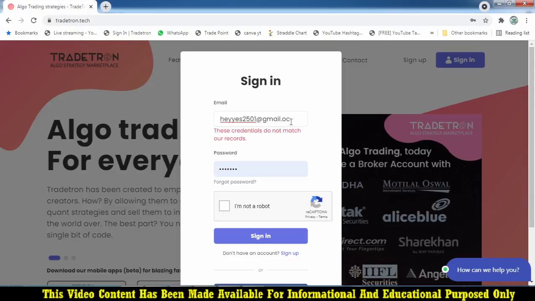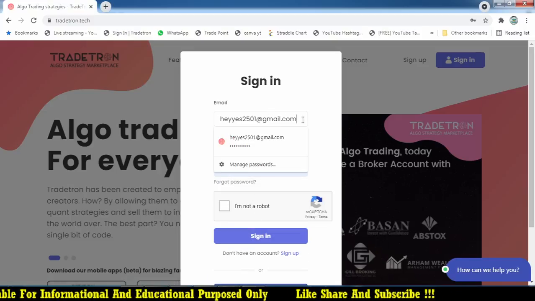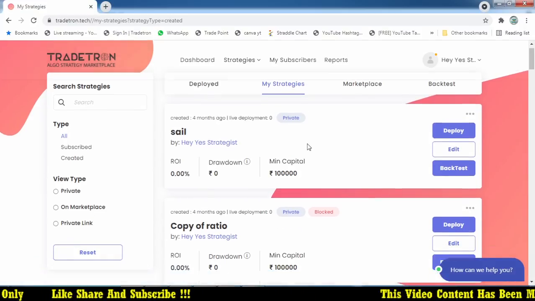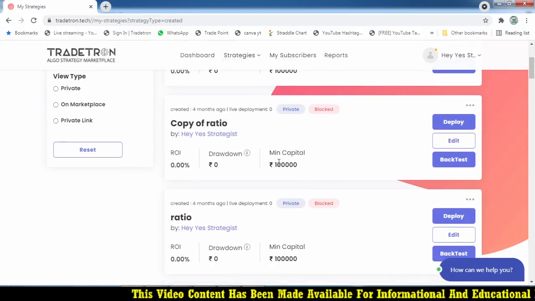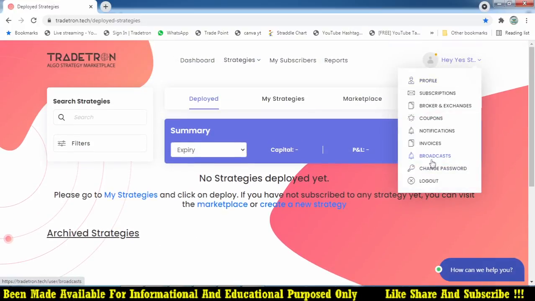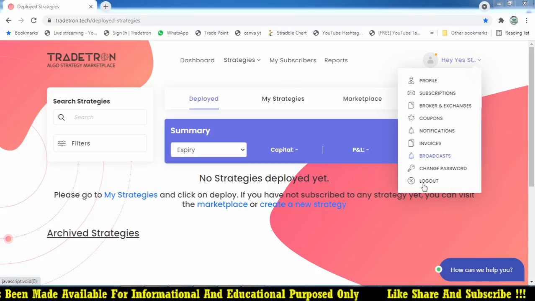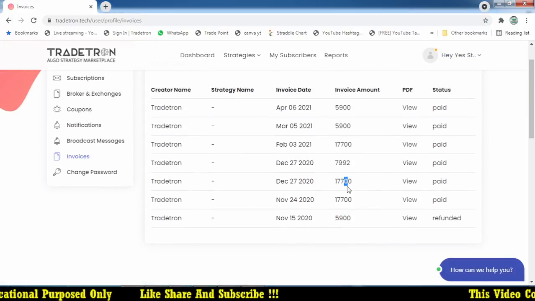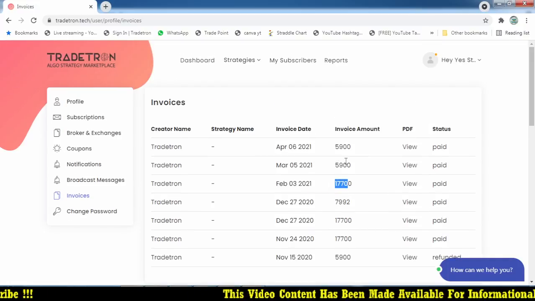Let me show you that. What happened? This is my other account. You can see my codes, but all are blocked because I have not renewed right now. Even the deployments I had made have been removed because I have not recharged. Okay, let me check that previous thing, just a second, there is a lot I paid for this. Let's see, monthly I paid 17,000, a 5,000 plan, 17,000, again 17,000. After that I reduced it because I could not collect the charges that I charge my clients.